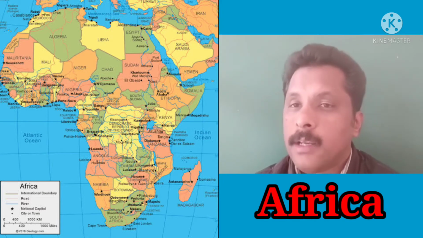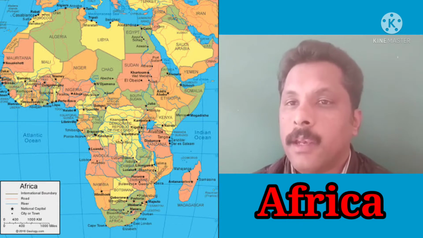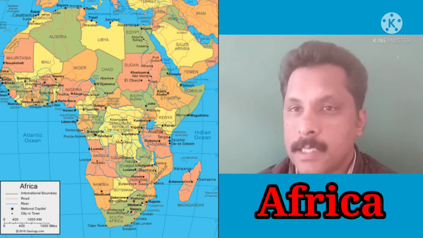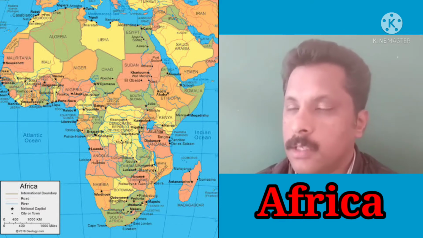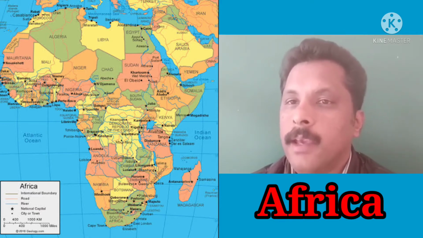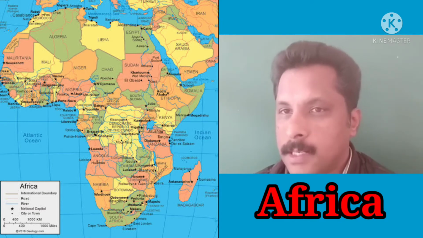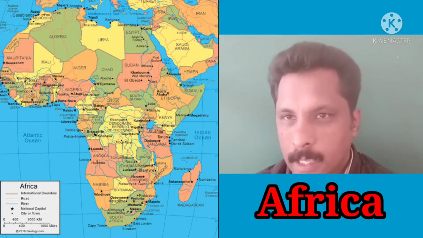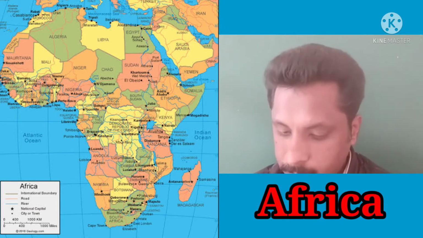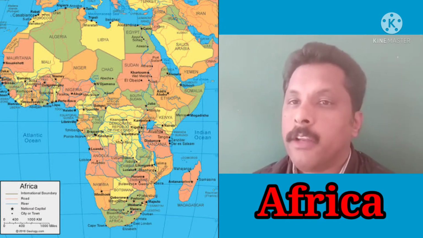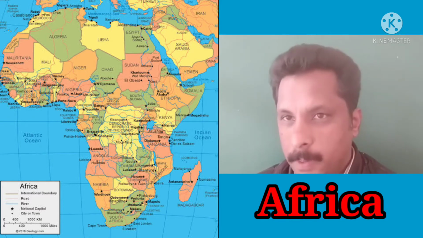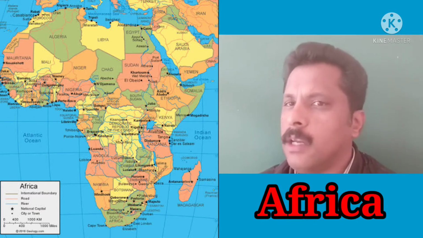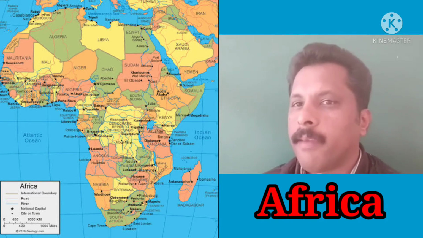Then what is the equator? Equator is an imaginary line that divides the earth into 2 equal parts, that is 0 degree latitude. Northern part of the equator is called the northern hemisphere and the southern part of the equator is called the southern hemisphere. Then most part of the continent of Africa is located between the tropics. What are the tropics? Tropic of Capricorn and the Tropic of Cancer.